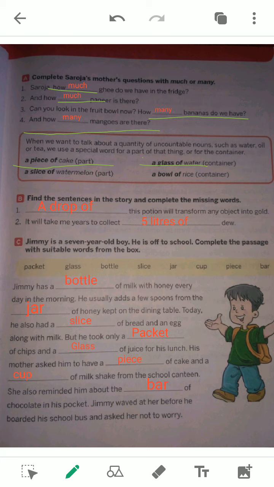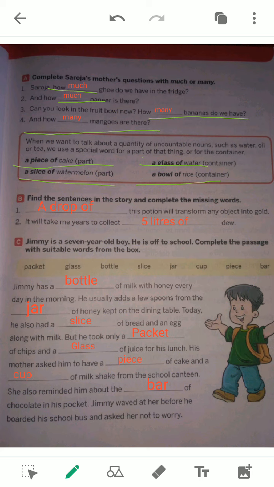So these are also uncountable nouns. Watermelon, a slice of watermelon. A bowl of rice. Rice is an uncountable noun. That is a bowl of rice.